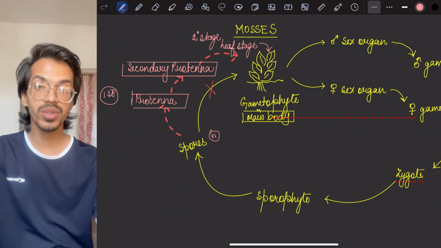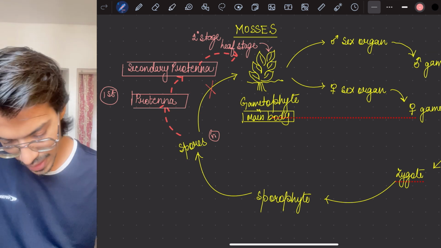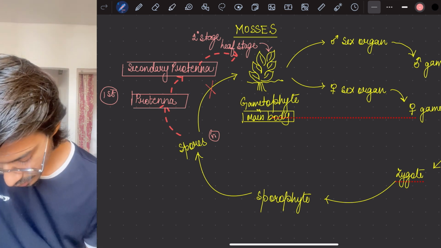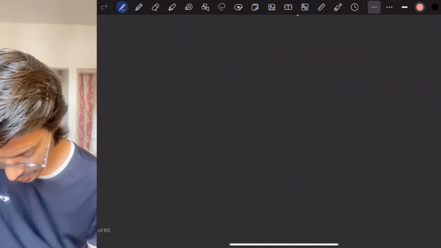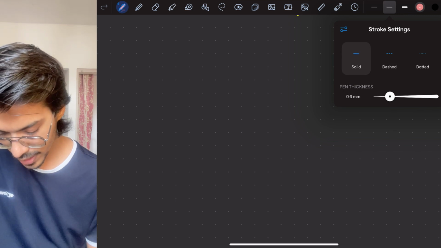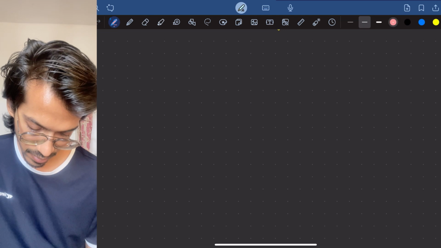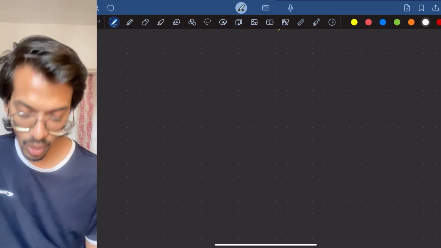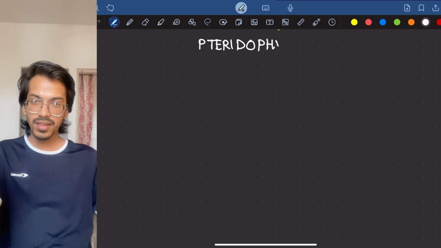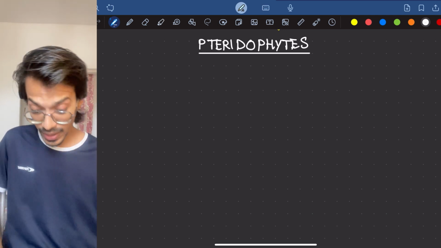Okay, moving on to the next one, that is pteridophytes. In pteridophytes, we have only one to study, so not much to do there. No worry now. So we are going with the pteridophytes. Till now you are able to get it? Pteridophytes. Now in pteridophytes, certain changes are there which we will learn while making the life cycle. What changes are not there, we will make it in an easier way.